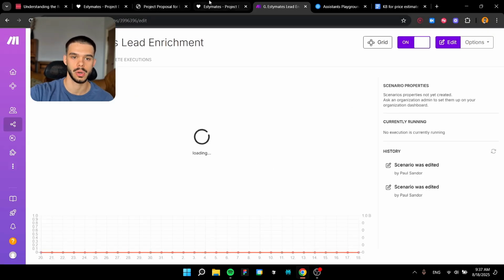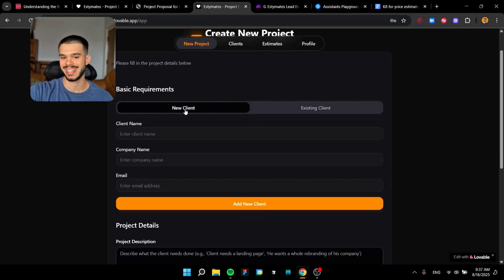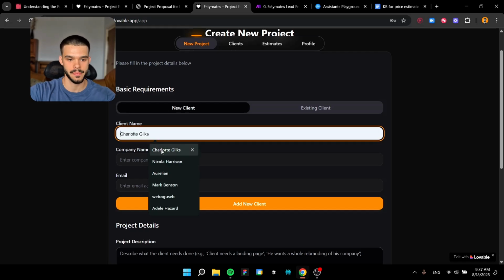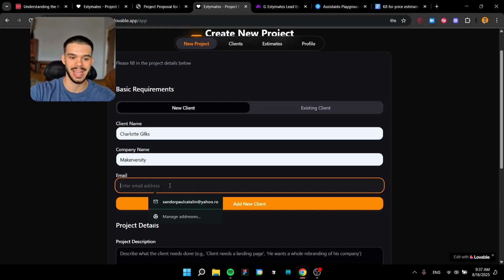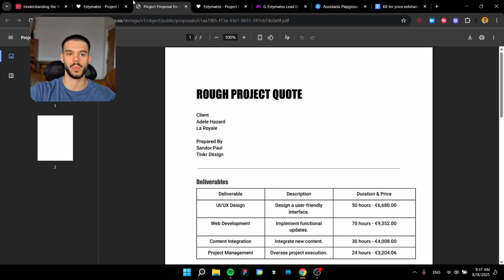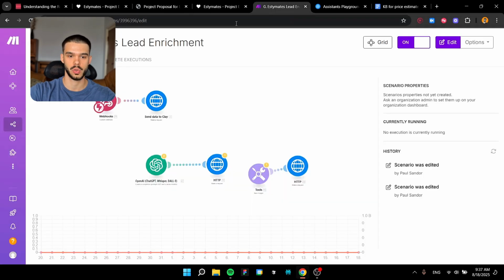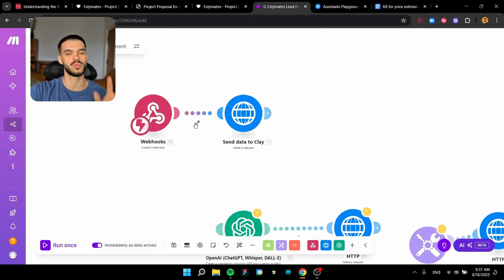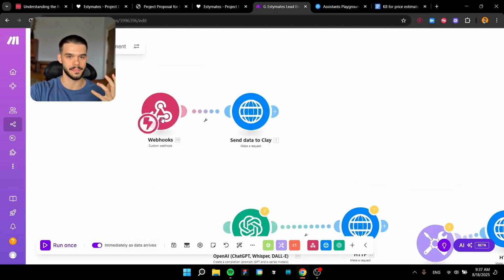we are going to, if you go here, you have this new client section. You are going to put the client name, you're going to put the company name and his email, right? Based on these specific data, when clicking this button, add new client, we are going to activate this workflow, which is really, really simple. Well, we only have the webhook that gets all of the information from the app and transfers them here.